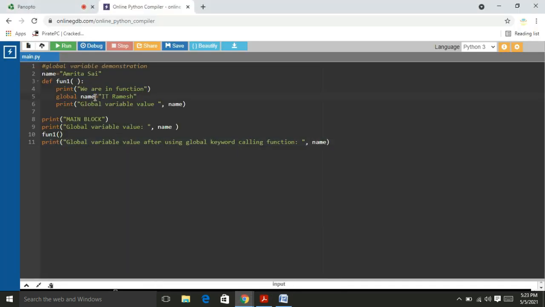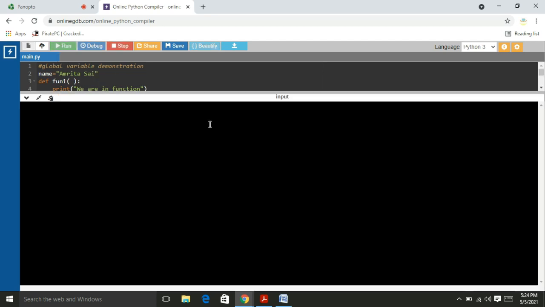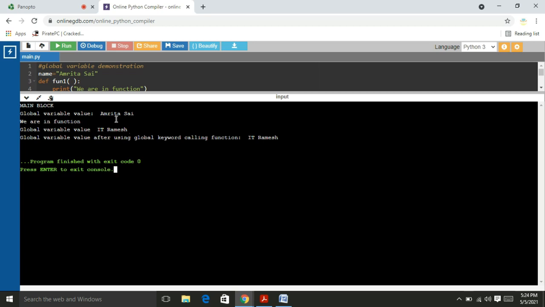Global name, and write name equal to IT Ramesh. So I represent the name as a variable of global type, but I am going to change the value of the global variable within the function, right?